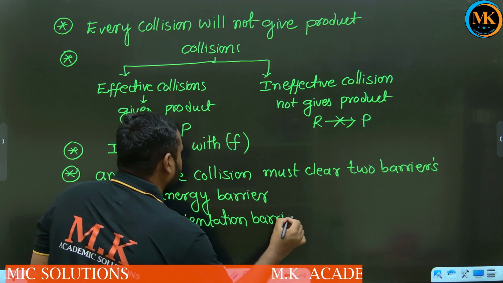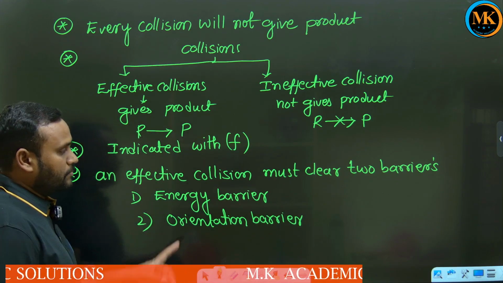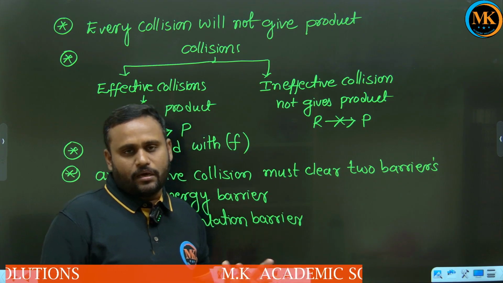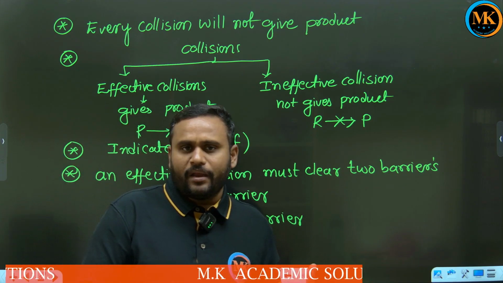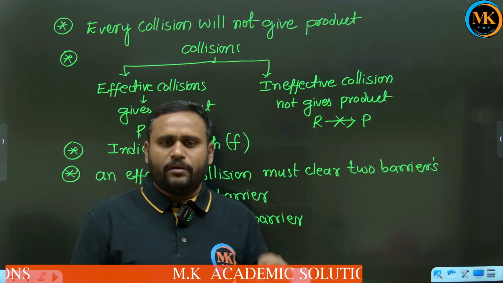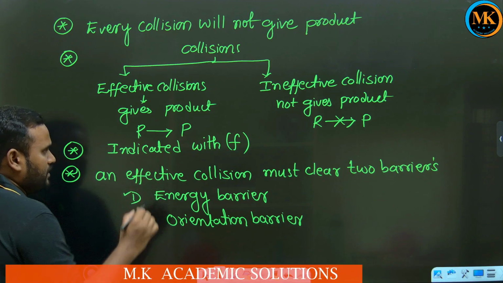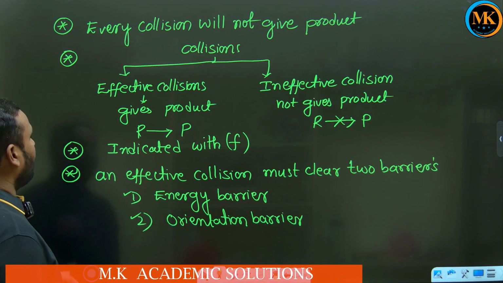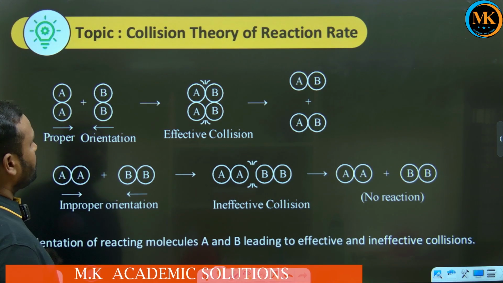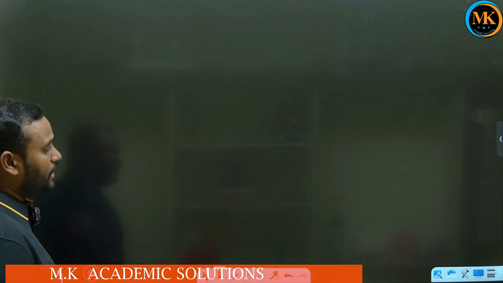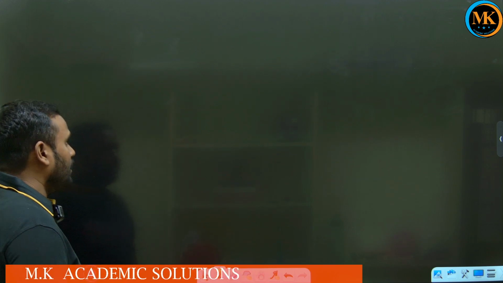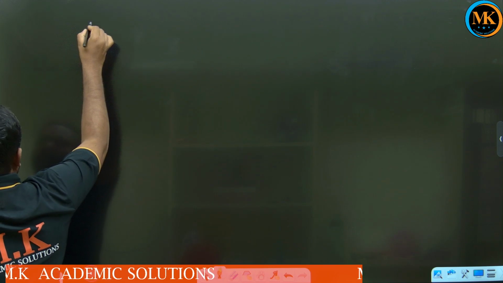So an effective collision must clear what, children? Two barriers. One is the energy barrier, another one is the orientation barrier. Now first let us see the energy barrier. What is the energy barrier?